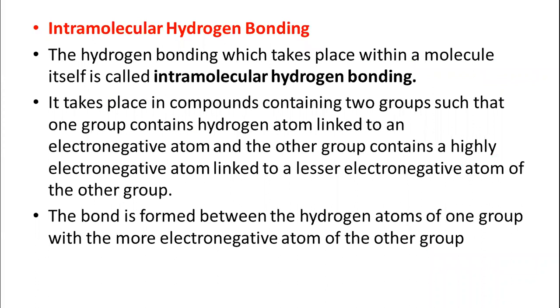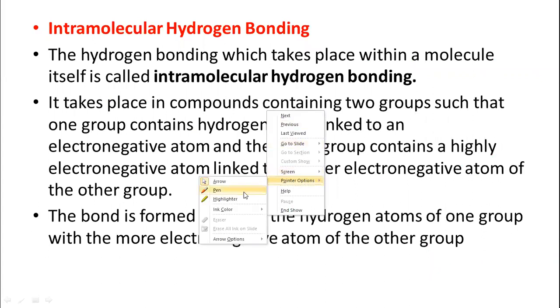Suppose that is an OH group. In the OH group, hydrogen is bonded to oxygen, which is an electronegative atom. And the other group contains a highly electronegative atom linked to a lesser electronegative atom of the other group. For example, salicylic. Let us write this example here, salicylic.